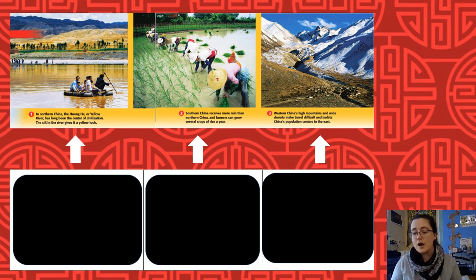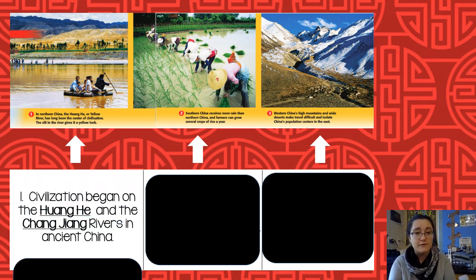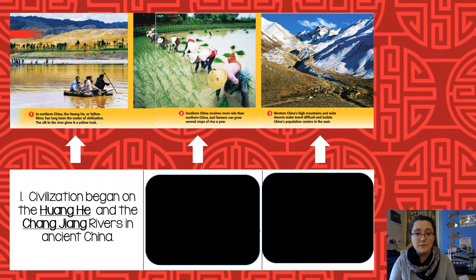So take a look at our box right under our first big picture. Let's take a look here, some basic geography. Like I've talked about in class, you guys are really comfortable with geography, so we're going to go through this fast. But it is important to know a little bit about Chinese geography. Civilization began on the Huanghe and the Changjiang rivers.